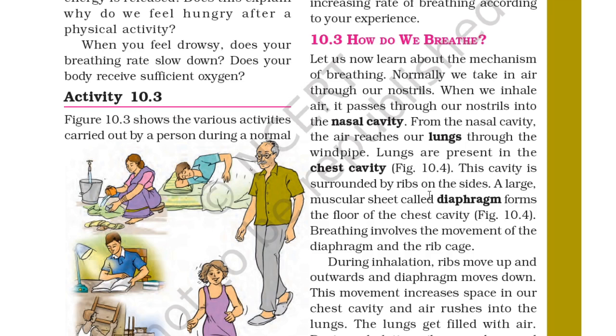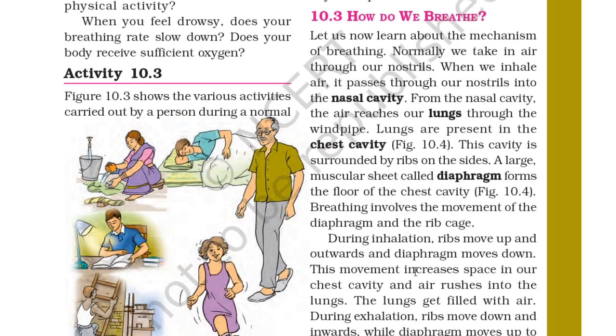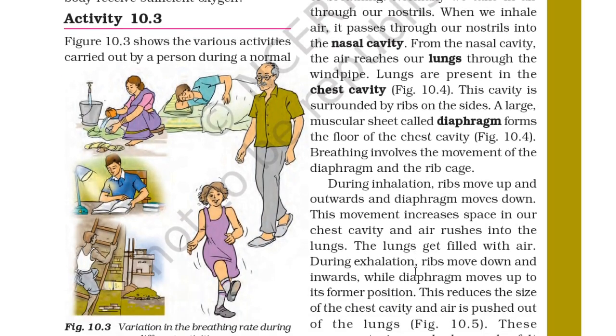A large muscular sheet called the diaphragm forms the floor of the chest cavity. In figure 10.4, it is shown that breathing involves the movement of the diaphragm and the rib cage. So this movement is called breathing. During inhalation, the ribs move up and outwards and the diaphragm moves down.